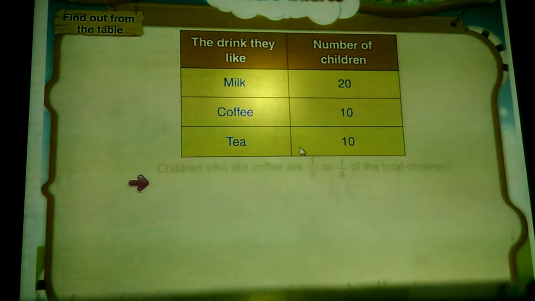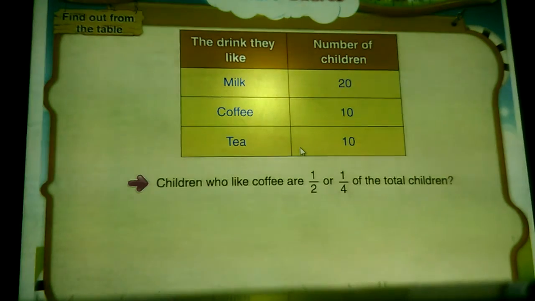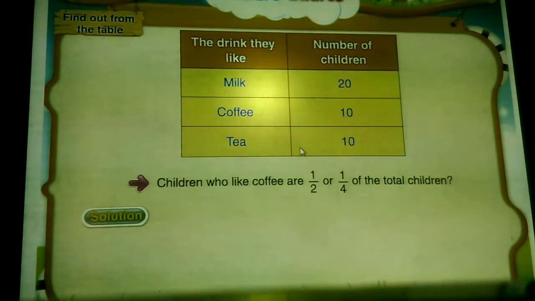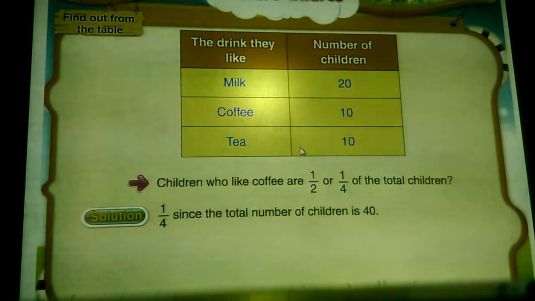Second question. The children who like coffee are half or 1/4 of the total children. Solution. 1/4. Since the total number of children is 40, and if 40 is multiplied by 1/4, we get 10, which indicates the number of children who like coffee.